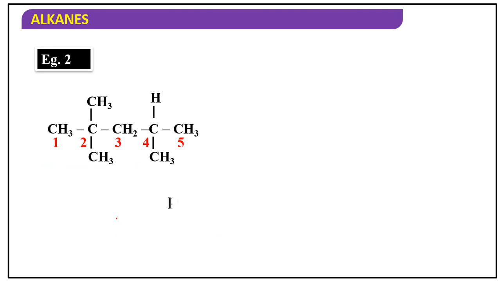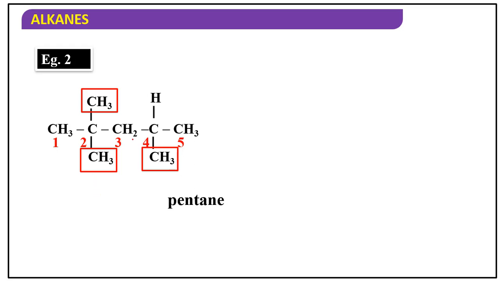Next, longest chain here, it's okay, fine. Pentane, second and fourth position methyl group is there, 2 times repeated, that's why dimethyl. Achha, sorry, at second position one more methyl is there, total 3 methyls are there, so trimethyl.